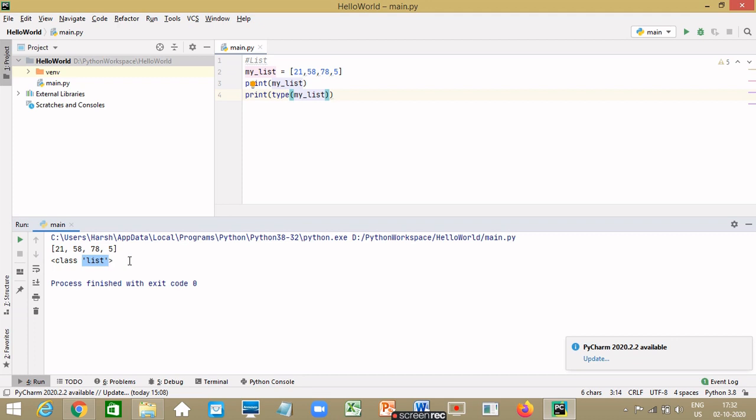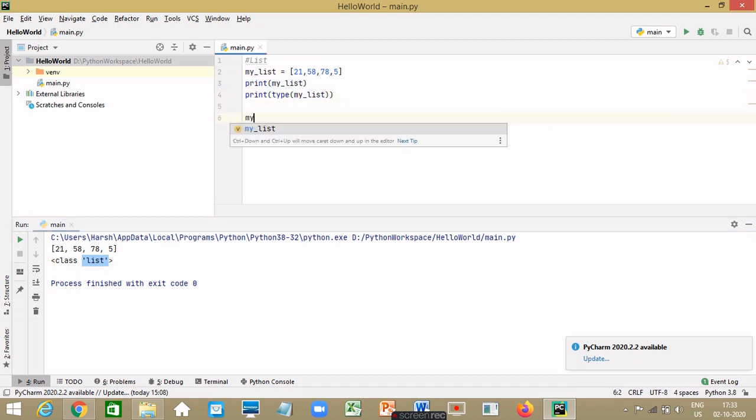It can also have different types of data. So let's define a new list called my_mixed_list in square brackets: 21, a string value, a floating point value, an integer value, and let's print it.